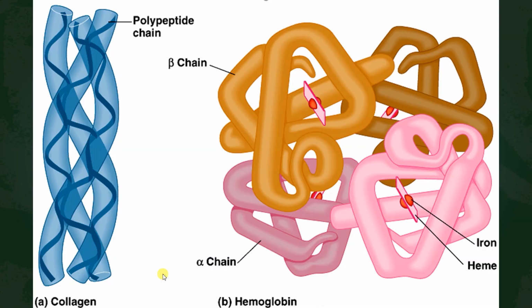We can see another one, it is collagen, and this is the polypeptide chain, how they are parallel to each other, helically structured. And in this case, it is hemoglobin. Hemoglobin has iron, and hemoglobin is also a protein. Got it? So these are the types of structures there.